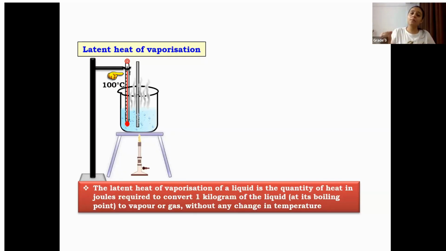In this latent heat of vaporization, we are actually doing what? We are breaking the bonds of the liquid particles which are boiling. And at that point of time, those particles have more force of attraction between them. So we are breaking that force of attraction to change them into gas particles, but remaining at the constant temperature, which is 100 degrees Celsius. This is known as latent heat of vaporization. Now you got it, Pranit? You want to ask something else?